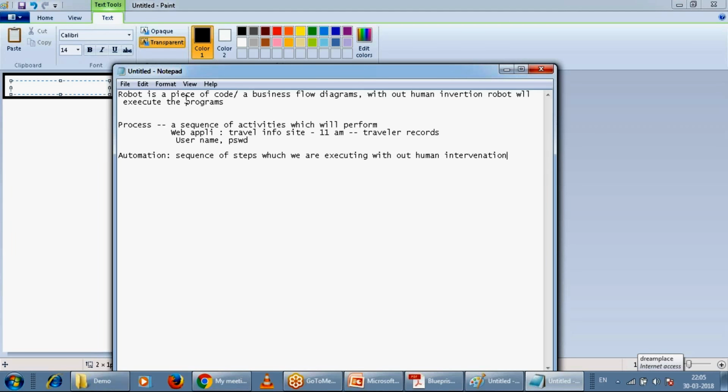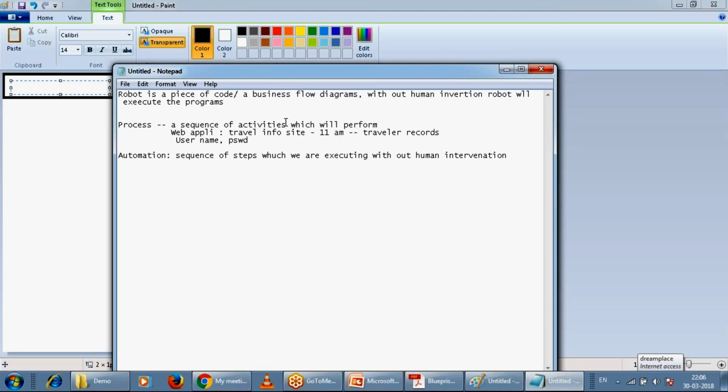A robot is nothing but a piece of code or a business flow diagram. Once you have designed different combinations of business logic and developed the bot, there is no need for any human power here. It will execute by its own. If you schedule any job at a particular schedule timing, it will trigger it.